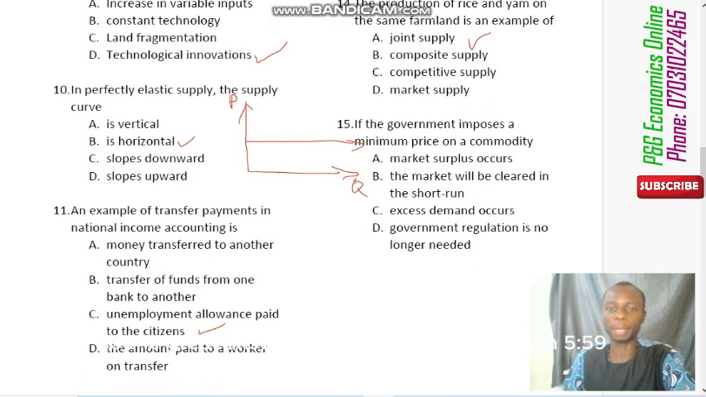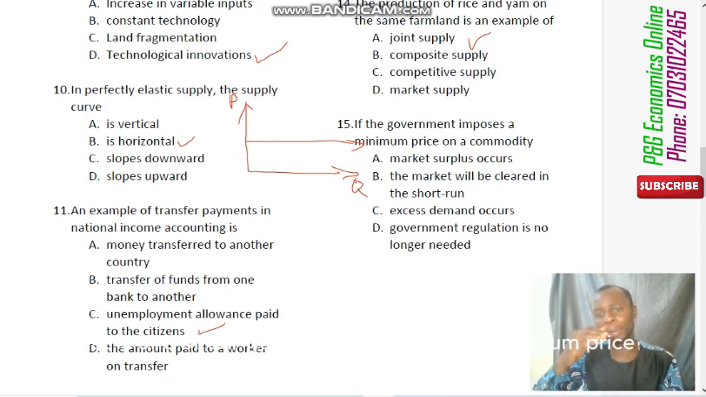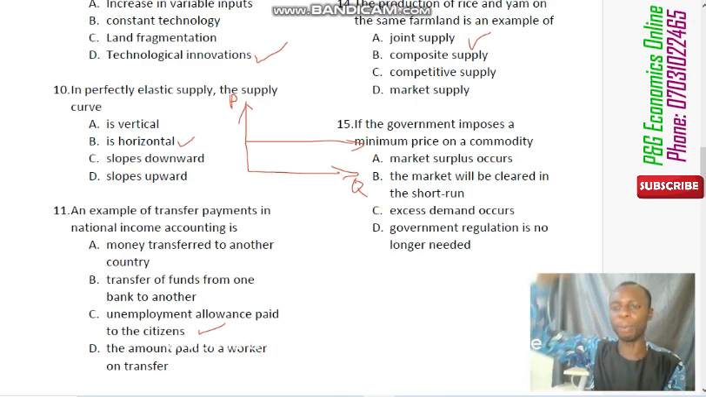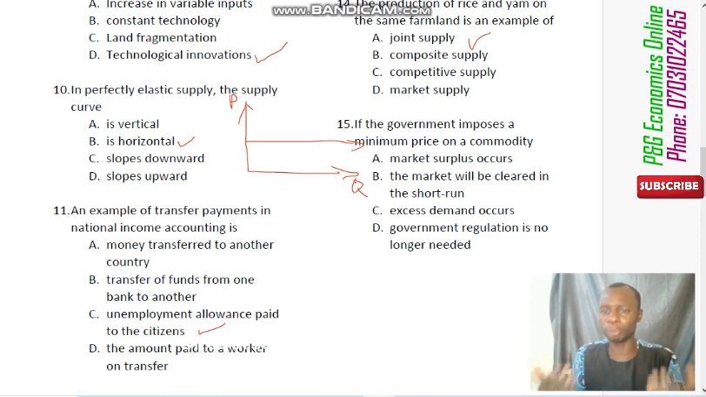So question number 15 now. If the government imposes a minimum price on a commodity, what will happen? Notice that's one of the questions we've discussed in this part 1. Whenever government sets a minimum price, which is a price above the equilibrium price, of course, it is to favor the producer. So the producers are happy, and because of that, they will supply more goods into the market. That will happen. So which of these options listed here, of course, satisfies that explanation?